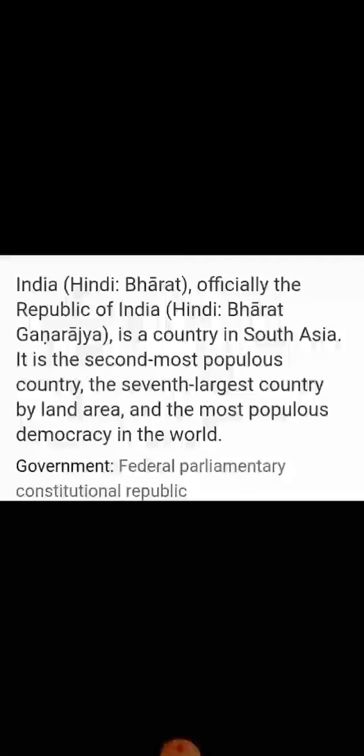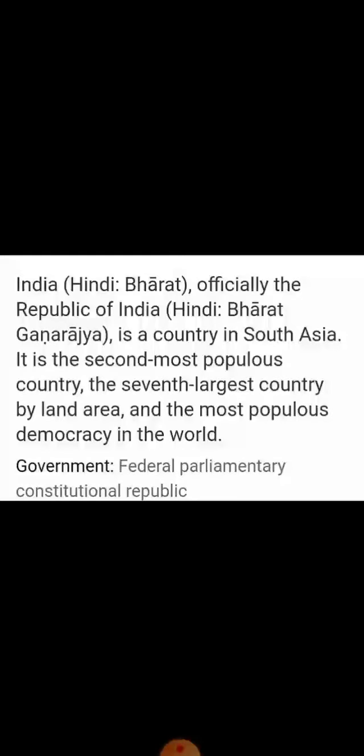The next thing is who is the father of democracy? Callisthenes is the father of democracy. Okay. So next we saw which is the largest democracy in the world. India, officially the Republic of India. This is the largest democracy in the world. India is a country in South Asia. It is the second most populous country, the 7th largest country by land area, and the most populous democracy in the world. India has a federal parliamentary form of government.